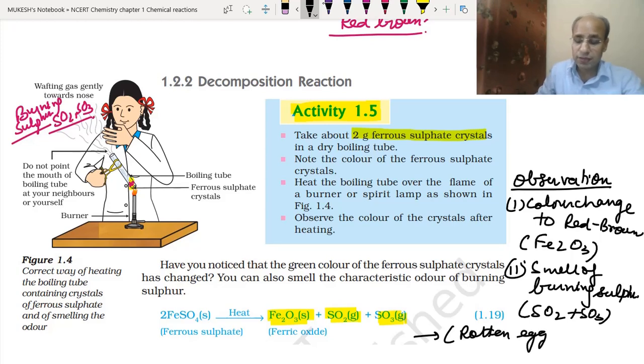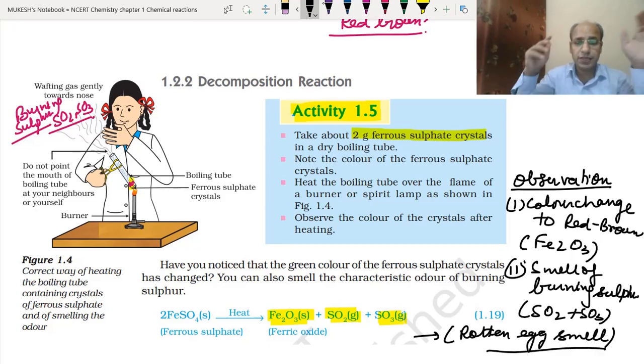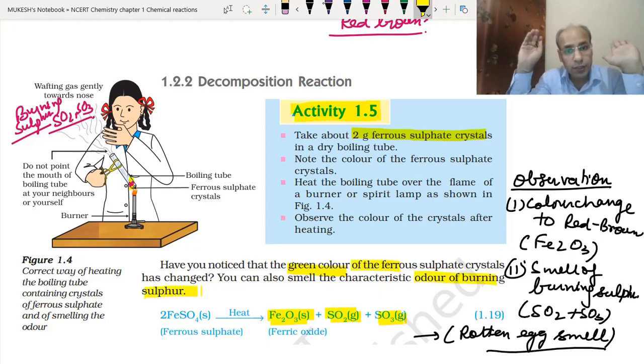If you have smelled a rotten egg, this is just like that smell. So this is how this activity is performed. Here it is also given that the green color changes and there is the characteristic odor of burning sulfur. So this is how we will do this activity for this particular question and example, because it comes into the exam.